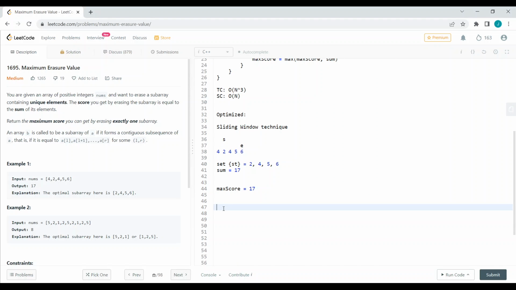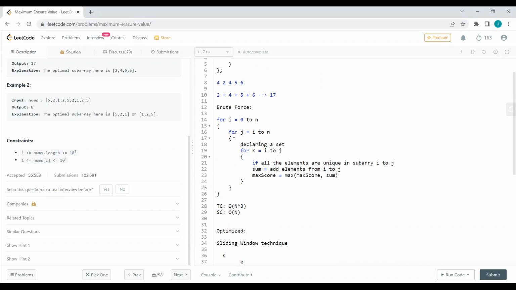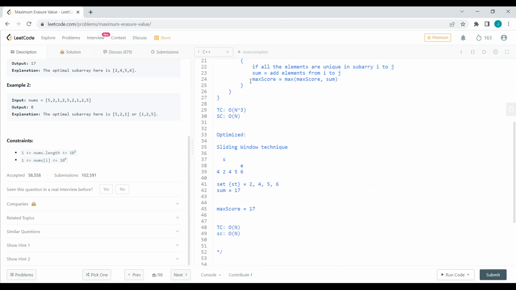We are using just a sliding window technique. It is very simple by using a set. So the time complexity will be order of n, since we are traversing the whole array only once, and the space complexity will be order of n, since we will be storing at max n elements in our set. If all the elements are distinct, we will be storing all the elements in our set. So this will be the most optimized approach, and here the constraint is 10 power 5, so obviously order of n will work. So we will just code the approach here now.